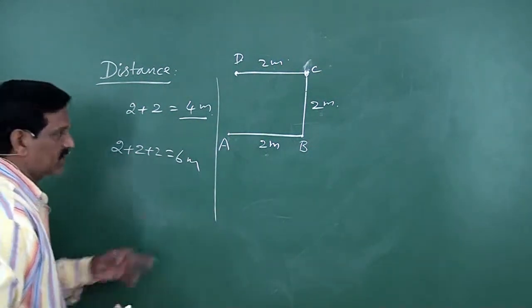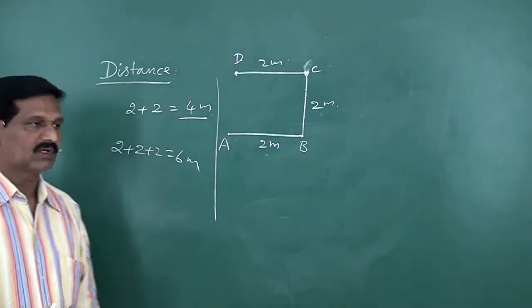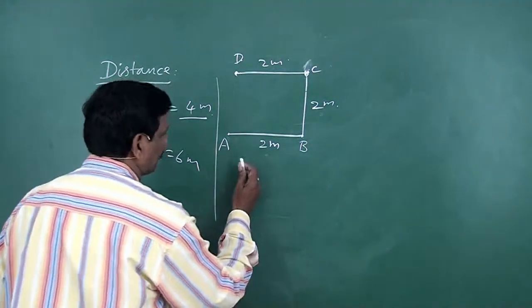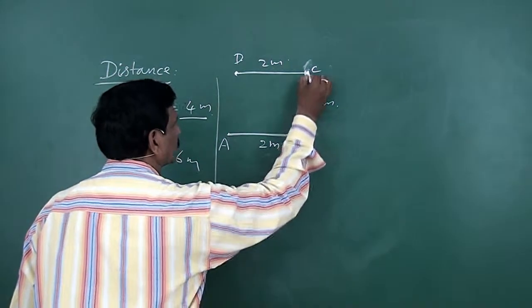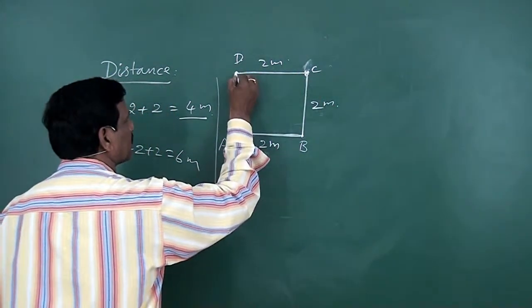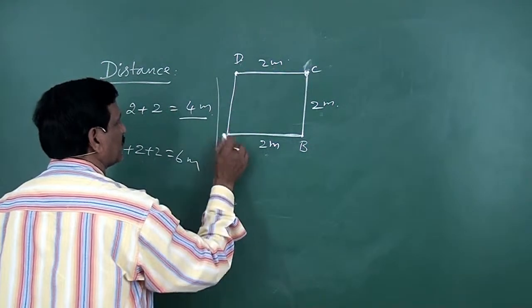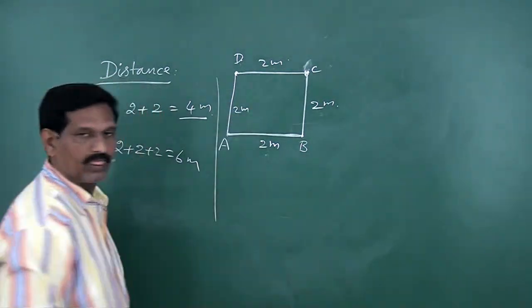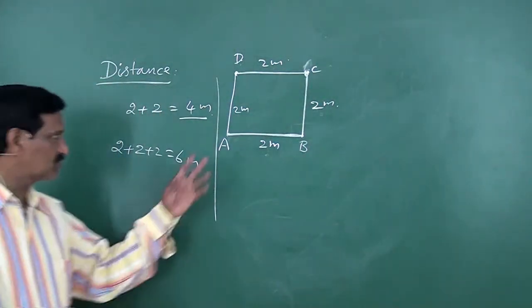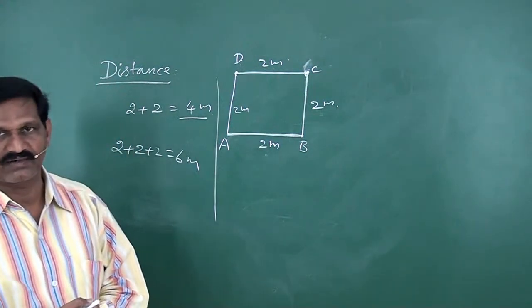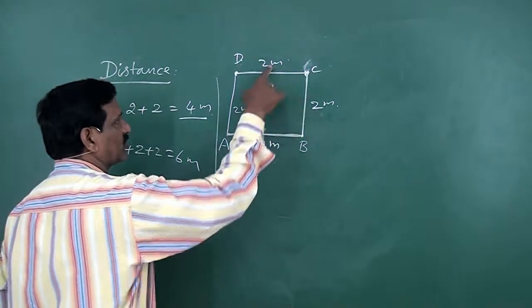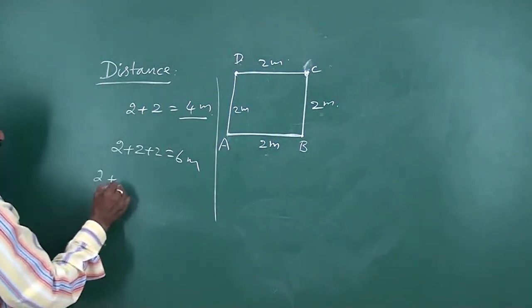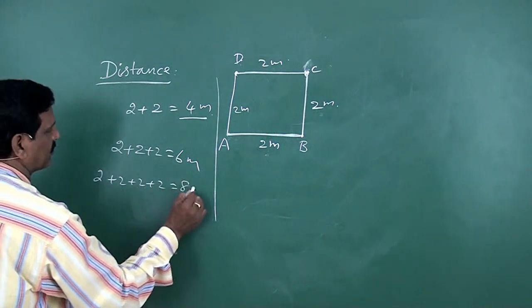This is the path length here. And similarly, if the particle moves from A to B through 2 meter, then from B to C 2 meter, C to D 2 meter, again from D to A 2 meter, that means it comes to the same point where it started, but the path length is 2 plus 2 plus 2 plus 2, 8 meter.